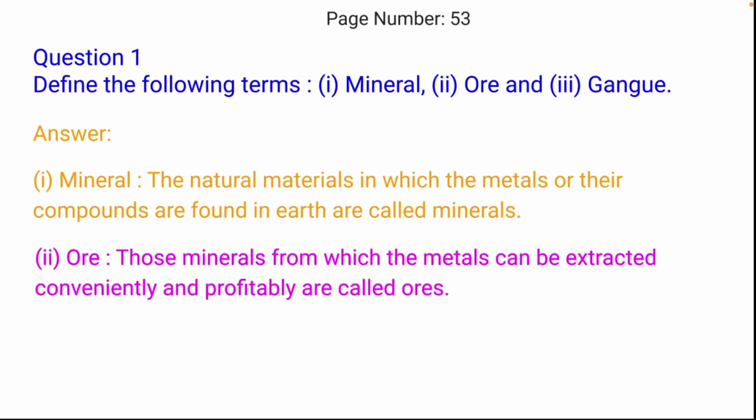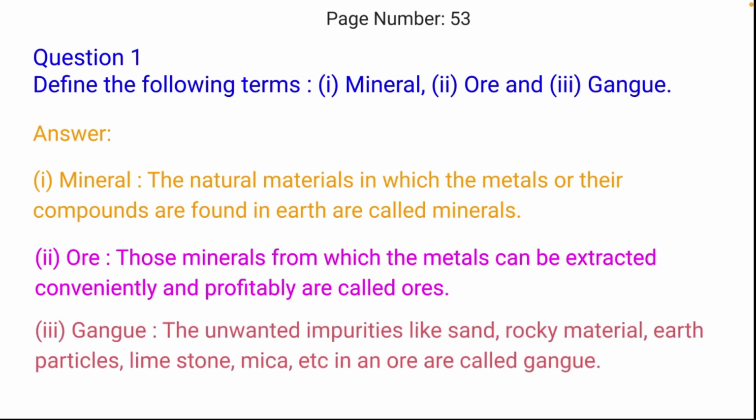Those minerals from which metals can be extracted conveniently and profitably are called ores. And the last one is gangue. The unwanted impurities like sand, rocky material, earth particles, limestone, mica, etc. in an ore are called gangue. Gangue is actually the impurities or unwanted substances, we can say.